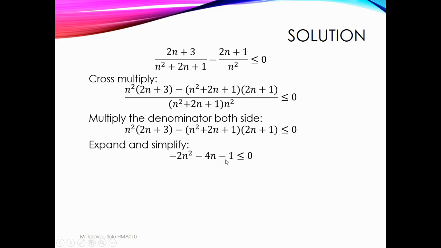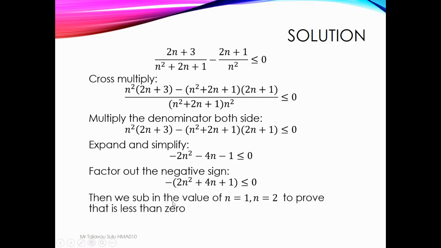After we expand, yeah, I don't know if this is right, but you go check. After we expand and simplify, we have something like this, and then we factor out the negative. So this negative, factor out, and then we have something like this: 2n squared plus 4n plus 1. After we factor out the negative, then we sub in the value of n equal to 1 and n equal to 2 to prove that it is less than 0.